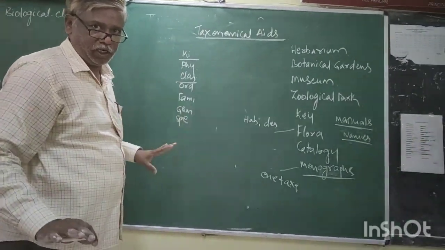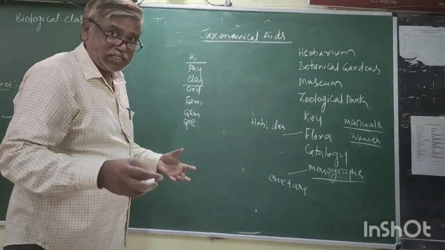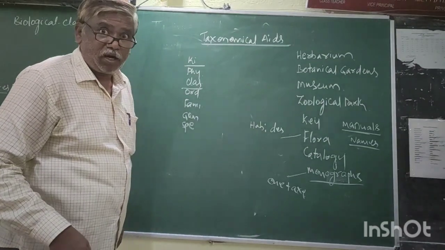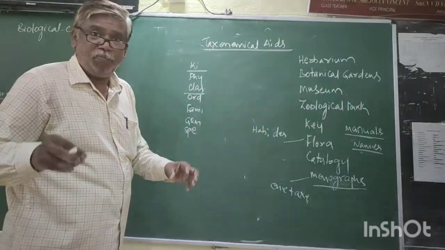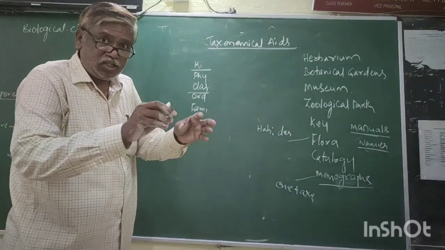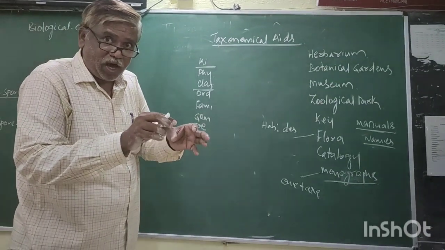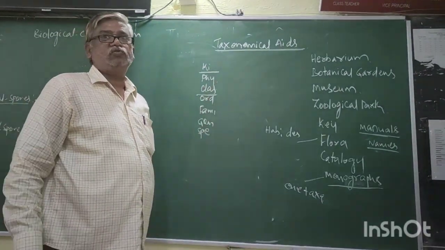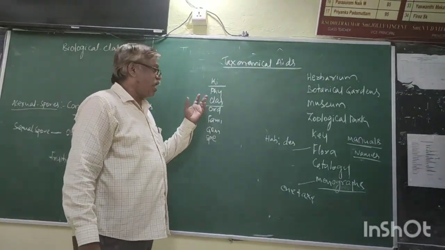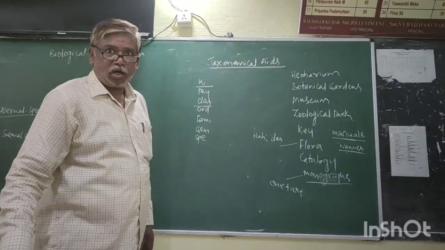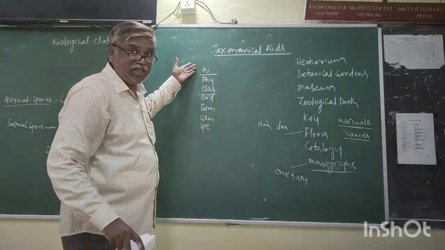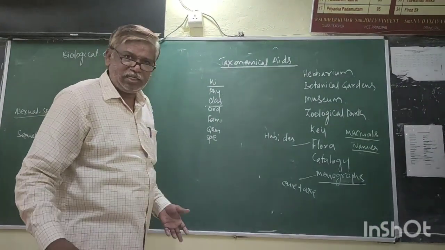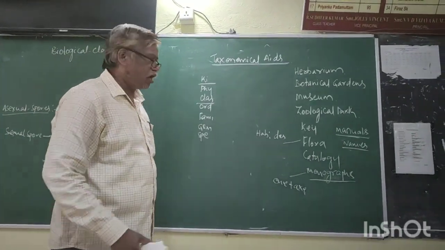Classification at higher levels becomes complex because the relations between the species of other taxa at the same level are difficult. Due to this, classification becomes complex at higher levels. Lower level classification is easier than higher level. Right.